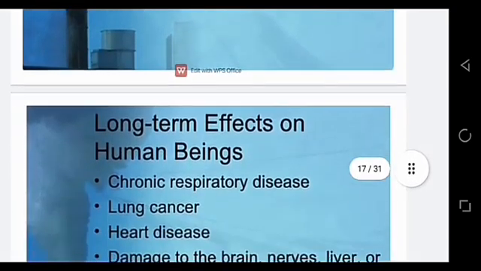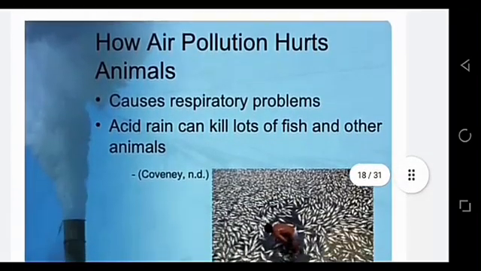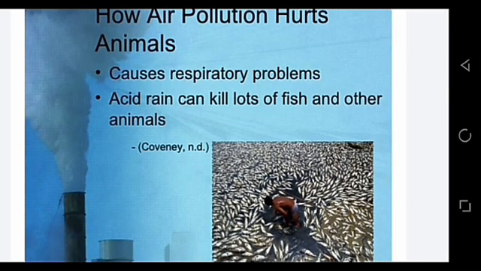The long-term effects of air pollution can cause lung disease, heart disease, and damage to the brain, liver, or kidney cells. You know, the photochemical smog is caused by the action of sunlight. It can also cause respiratory problems, and particulate matter can affect your lungs and cause serious health diseases. This air pollution can not only affect humans, it also affects animals. The acid rain can kill a lot of fishes and other animals too.